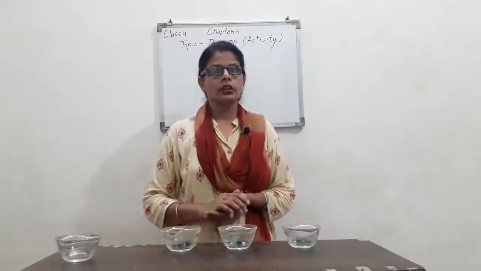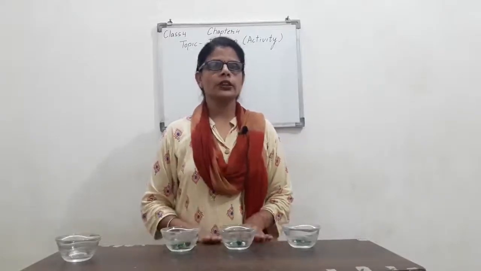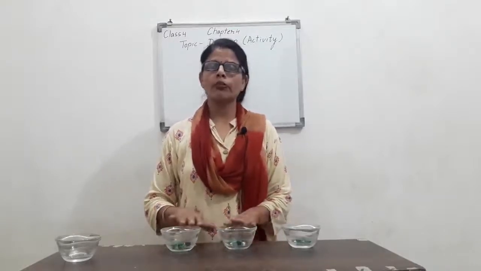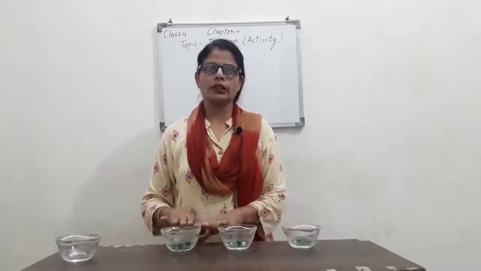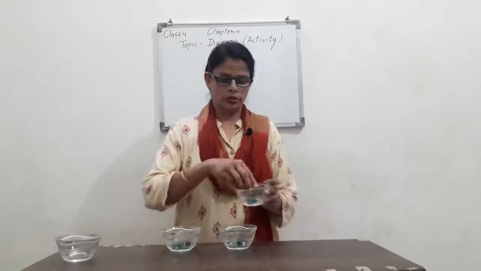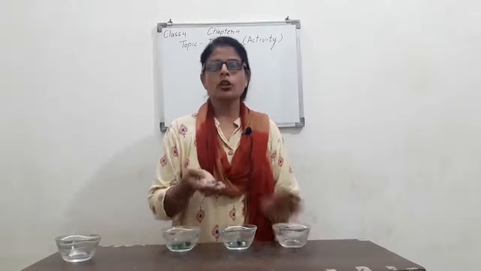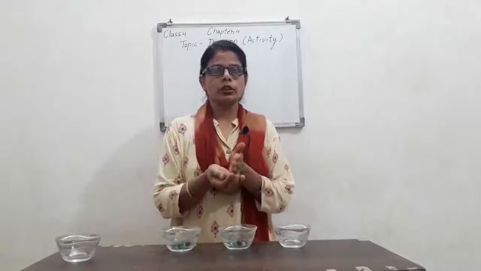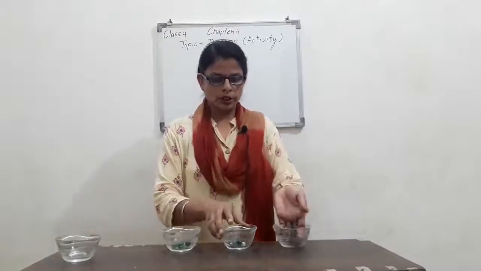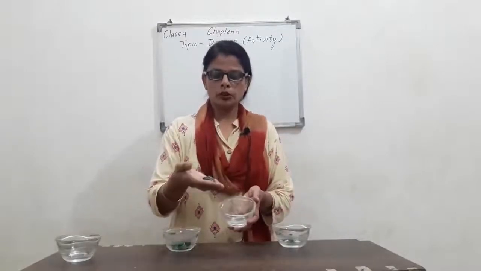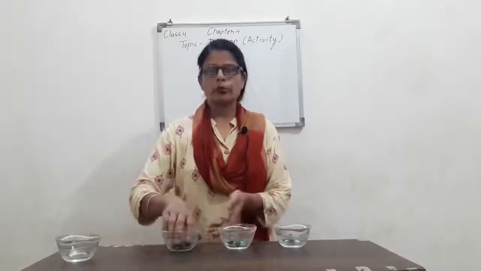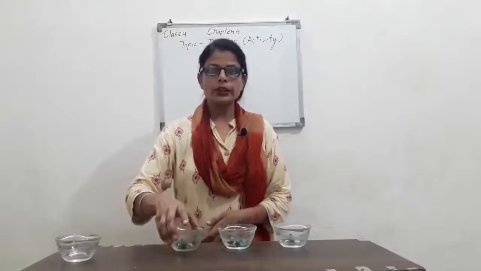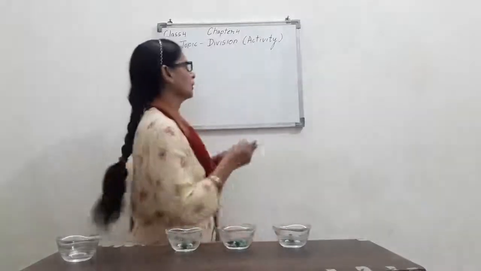Right? I have 12 marbles and I have distributed them equally among my friends, Rachna, Ritu and myself. So how many did each get? We got 1, 2, 3 and 4. Each got how many marbles? Rachna got 4, Ritu also got 4 and myself also got 4. Right? So how many marbles did I have in total? 12 marbles.